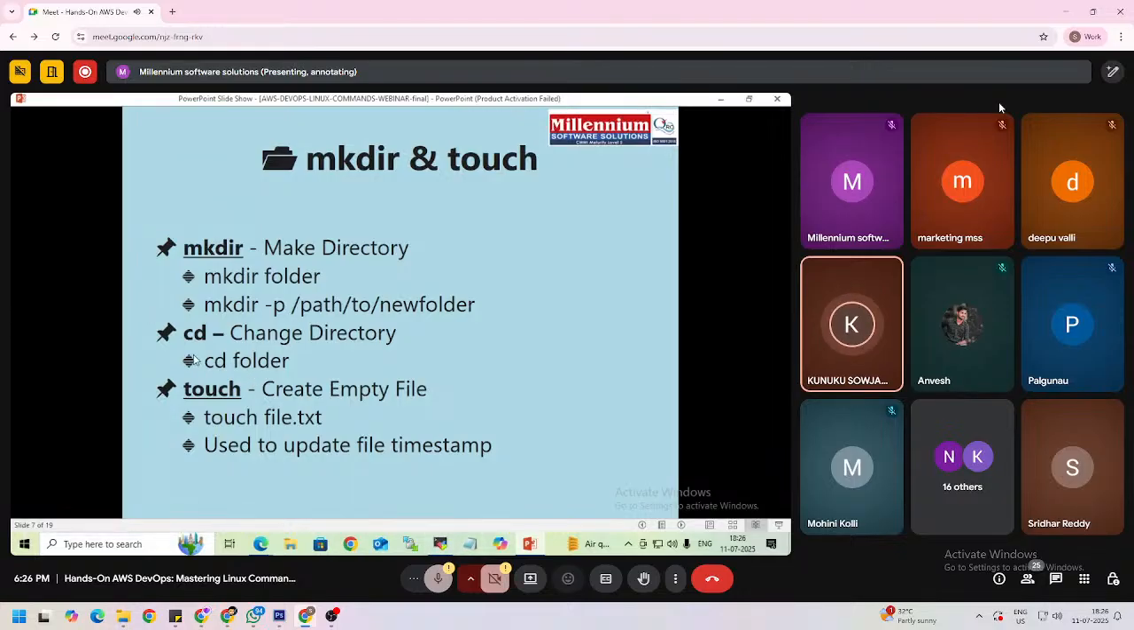And the next one is cd. cd means change directory. If you want to go inside a directory, you need to use the cd command, right? And the next one is touch. The touch command is used to create empty files. So here mkdir is used to create directories, cd is used to go inside that directory, and touch is used to create empty files.